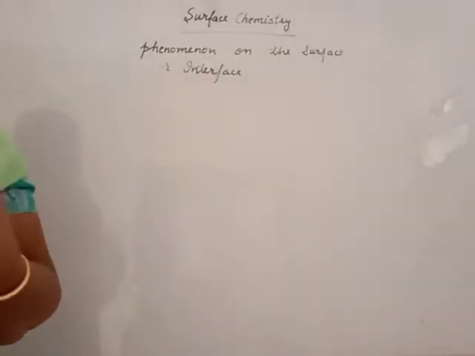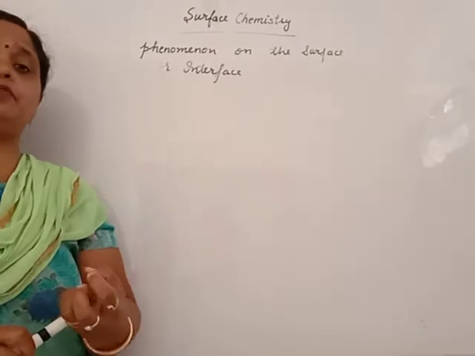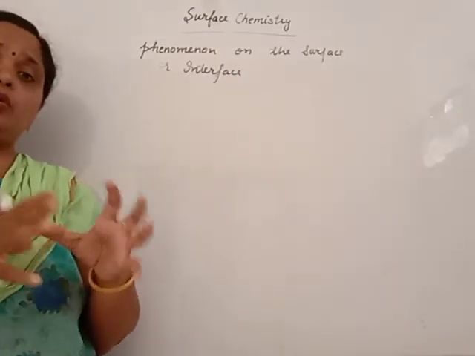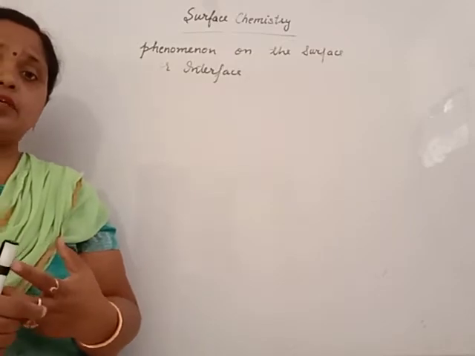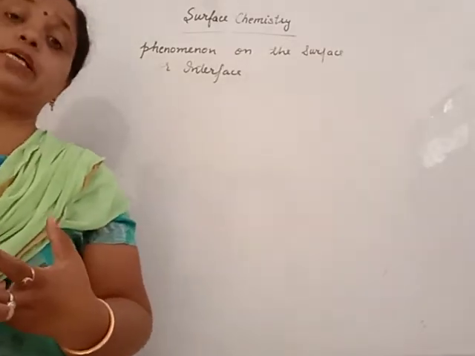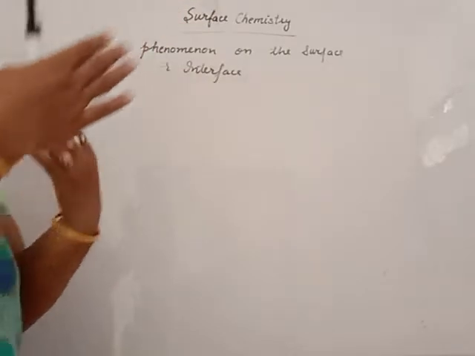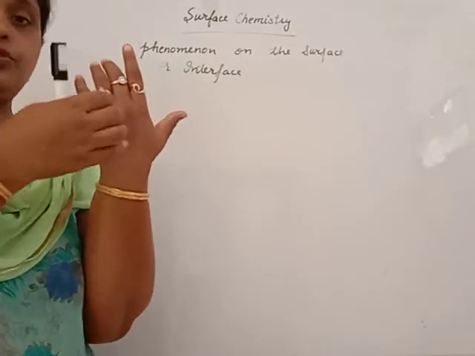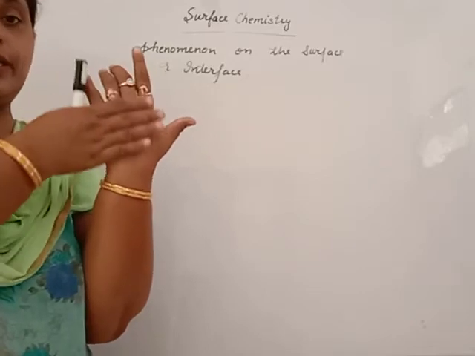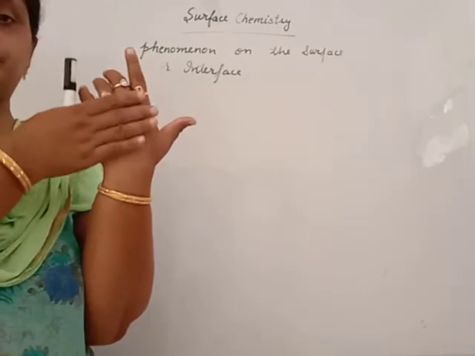Beta, we are also part of surface phenomena because we all are living in this atmosphere, that is the air. Air is a mixture of gases. This gas touches our skin, it is not absorbed, it is only at the outer layer.